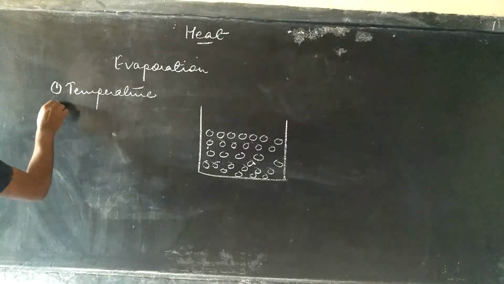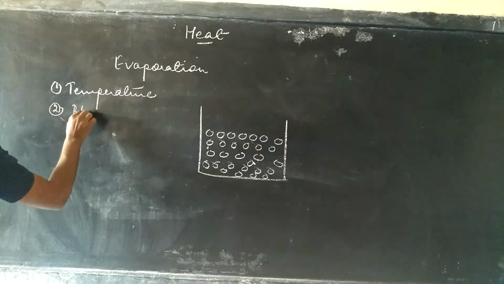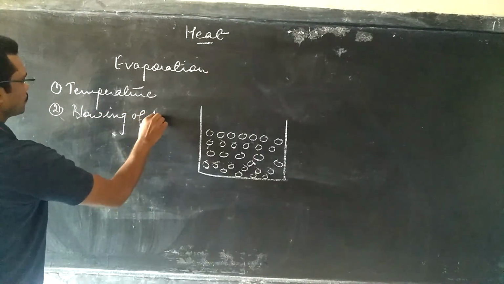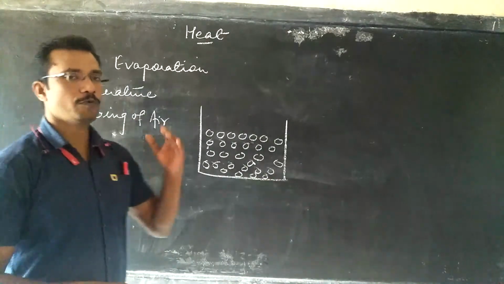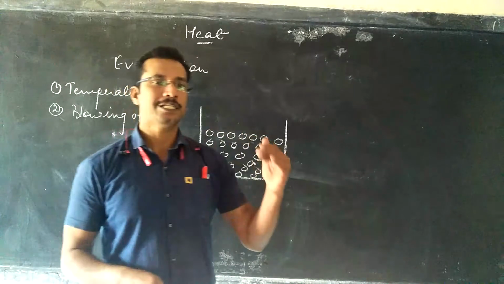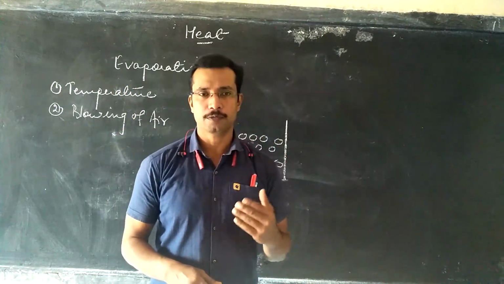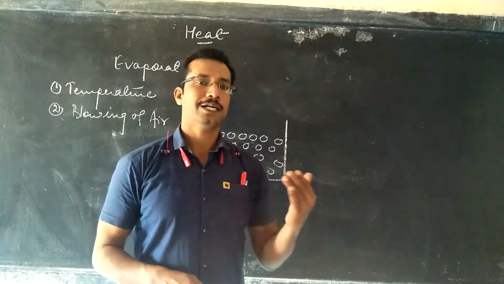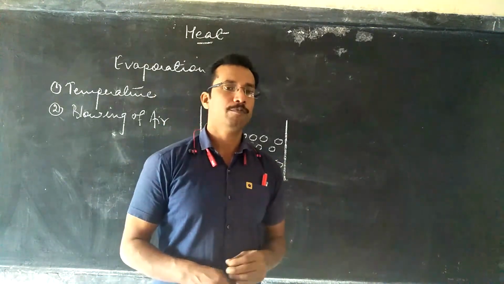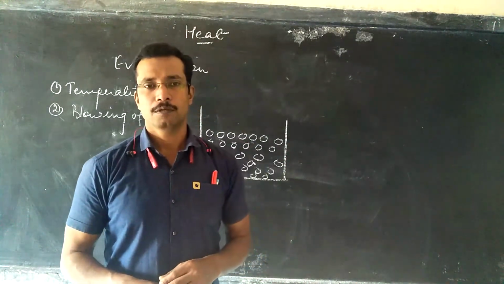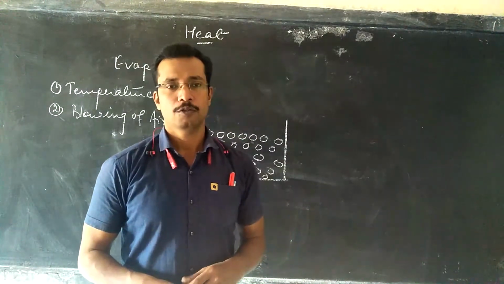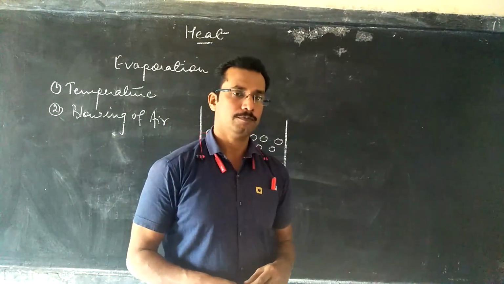Second factor is blowing of air. That is, when air blows over the surface of the liquid, the upper molecules can easily be carried away by the blowing air, and we say that evaporation has taken place. Now with more and more air being blown over the liquid, a large number of molecules at the same time are carried away, which increases the rate of evaporation.